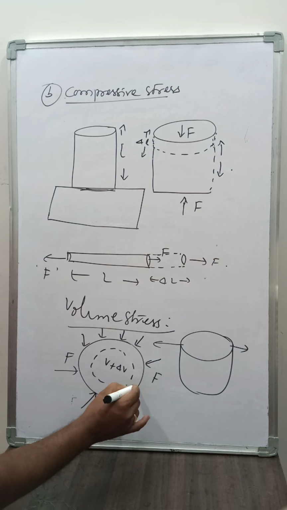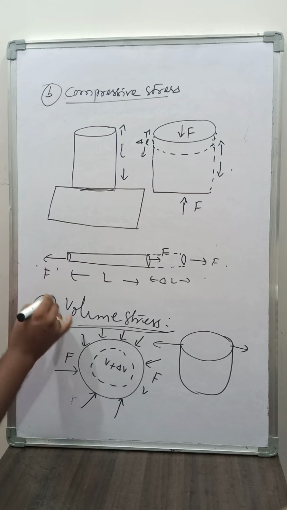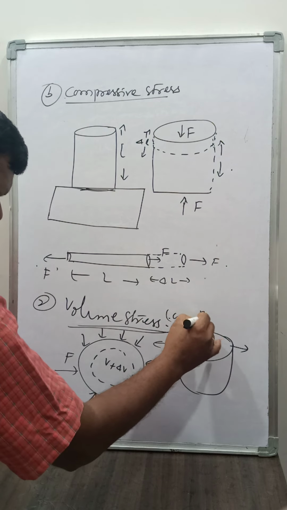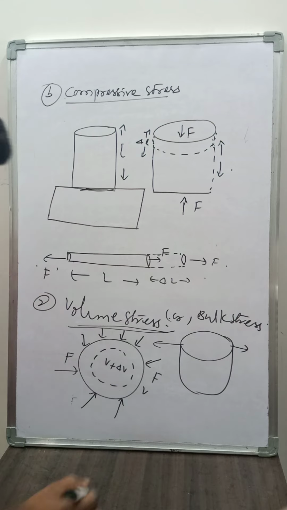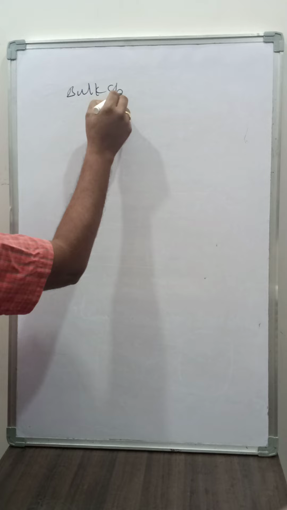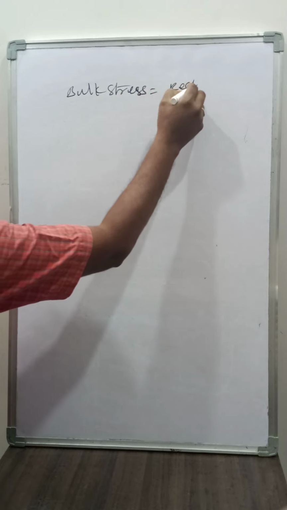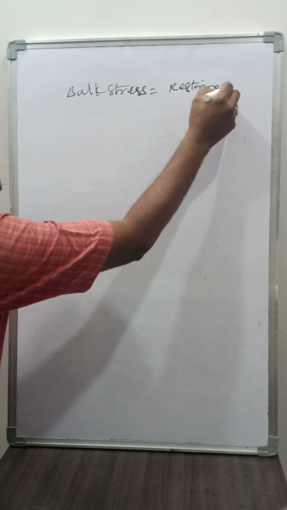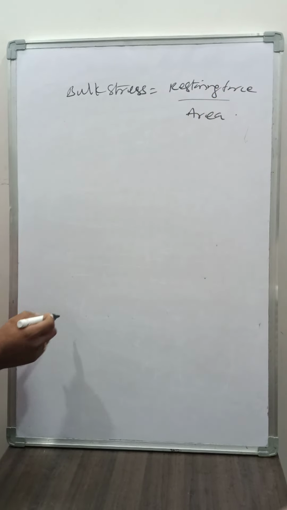So that is called volume stress, or another name is bulk stress. Bulk stress means the restoring force per unit area is called bulk stress.